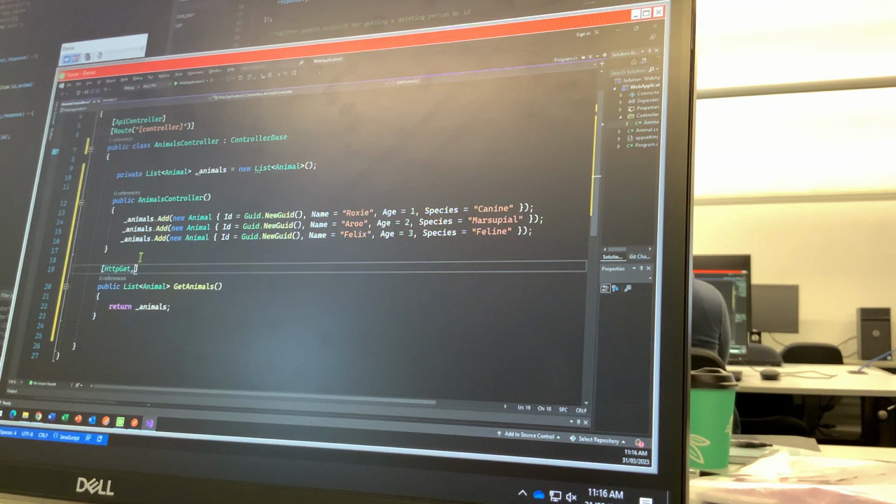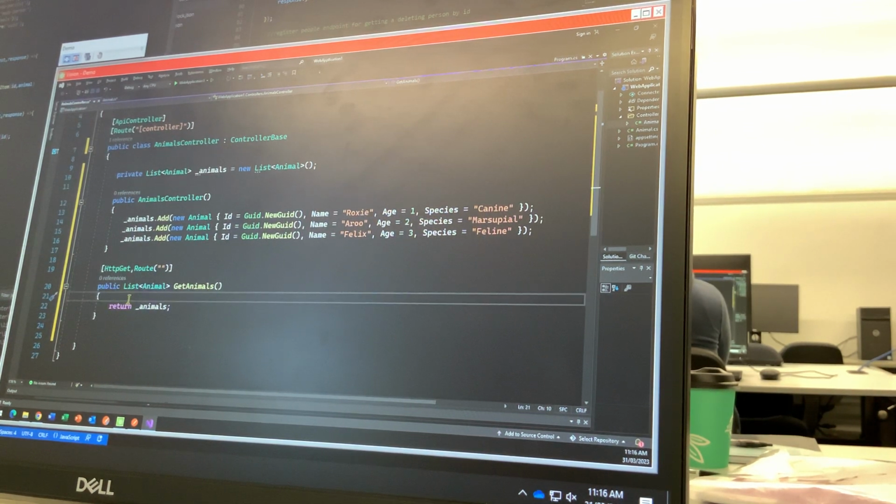And then the second thing is the route, which is the path name, yeah? In this case, I'm going to just say that it's empty. I'm just going to use the name animals. Does that make sense? It'll pick up the name of the controller, yeah? So let me try this and let's see what happens. So let's go F9. Let me press play.